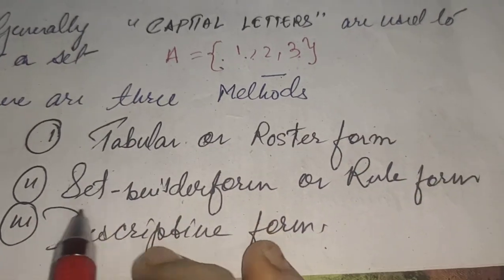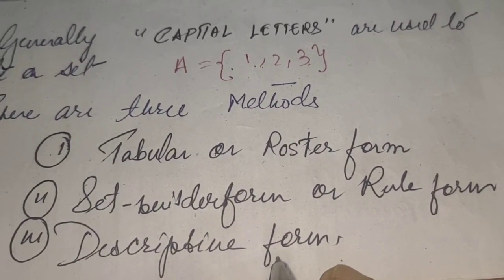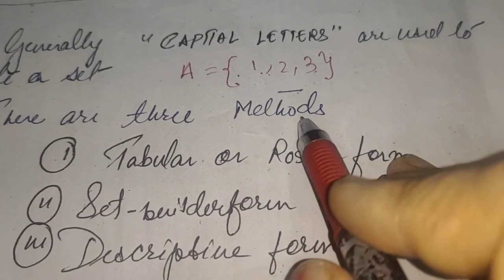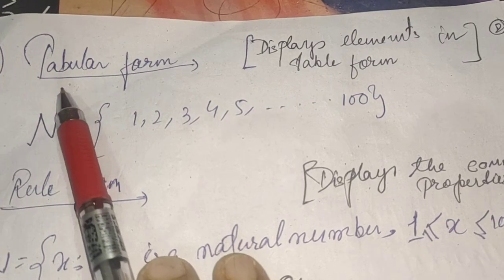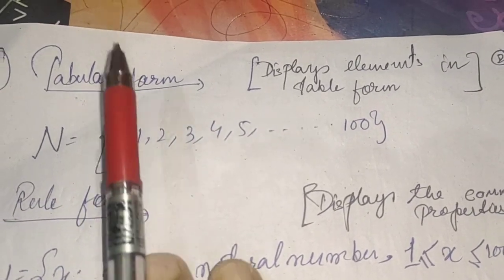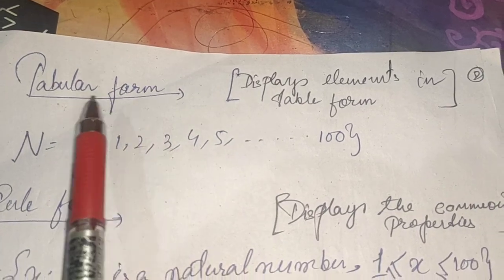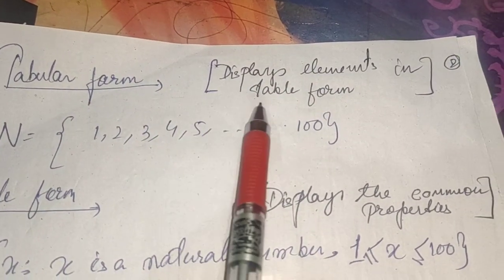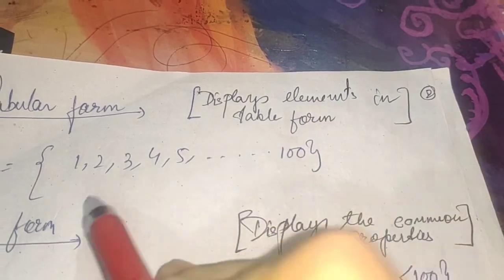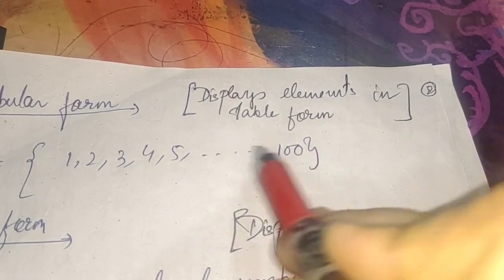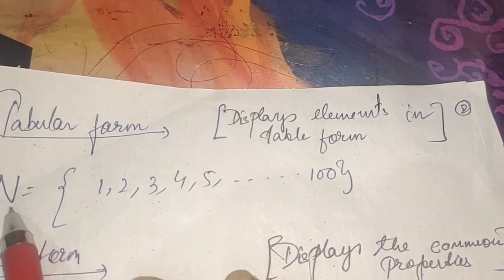We will discuss the set-builder form or rule method. We will discuss the descriptive form. All these 3 forms have their specialties. So first one is tabular form. Tabular form means displaying any information in the form of a table. That means displaying elements in a table form. Table form means we can see each and every element here. So we can see the elements as they are. Nothing else will be written.